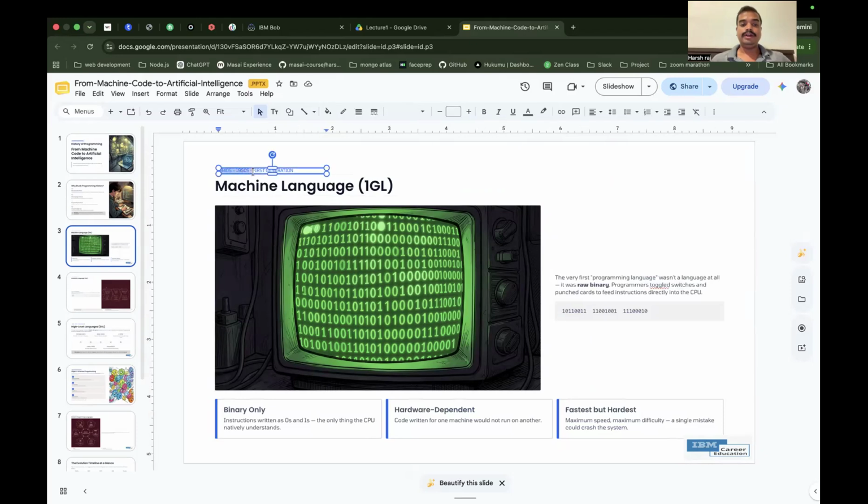The 1940s to 1950s are the generation of the first-level programming language, that is machine language. This is the first generation language. The very first programming language wasn't a language at all. It was raw binary numbers and raw binary signals that handled the electricity flow in the circuit.